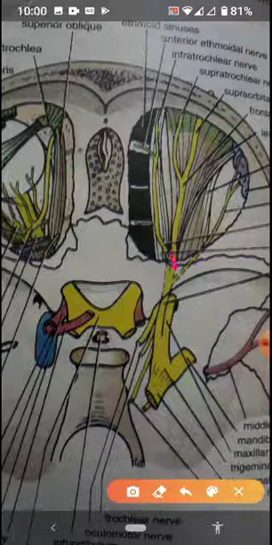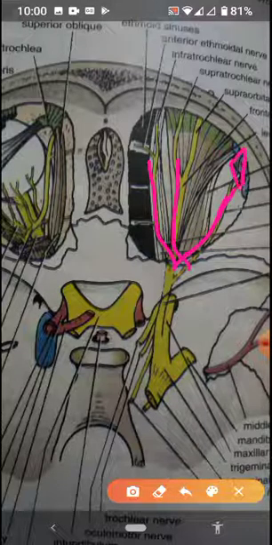Again, these three divisions, one, two and three. This is the lacrimal division, which is going to the lacrimal gland, and this is the frontal nerve, which further divides into the supratrochlear and supraorbital nerves. And this is the medial one.